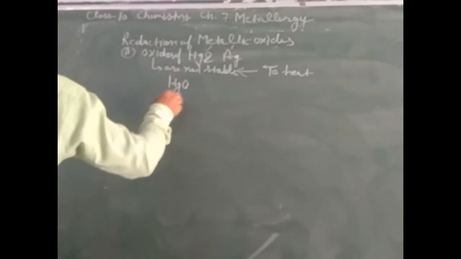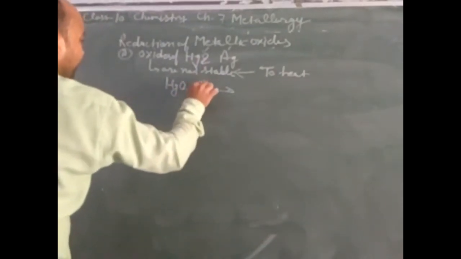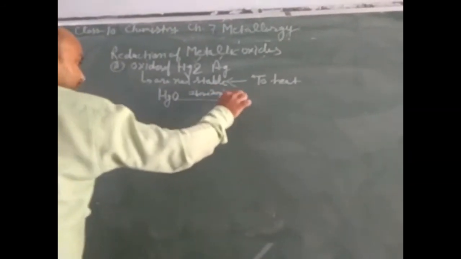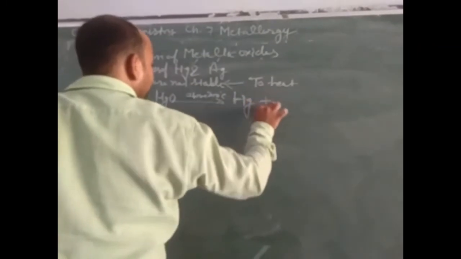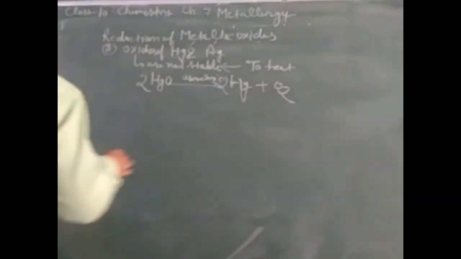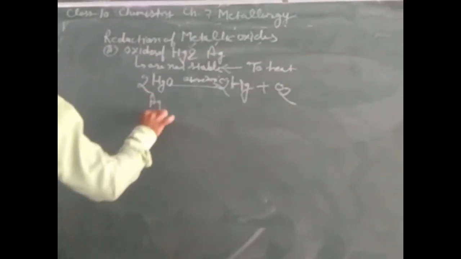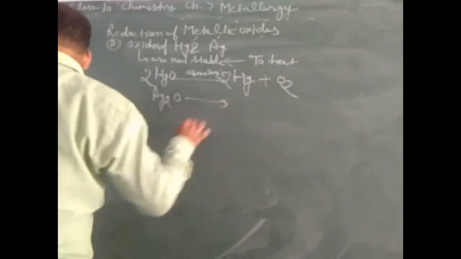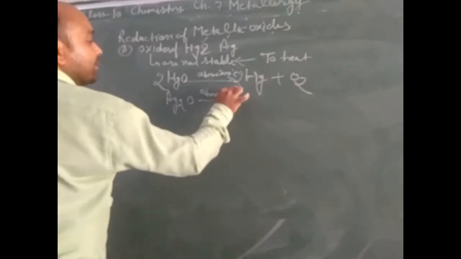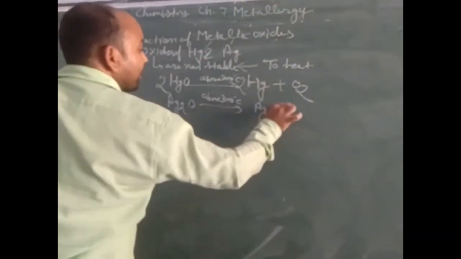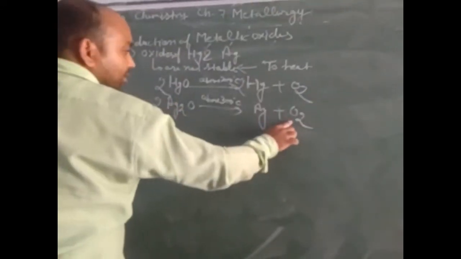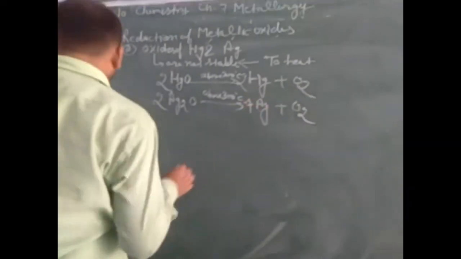Like mercuric oxide. Mercuric oxide when heated above 300 degrees Celsius gets reduced, and formation of mercury along with release of oxygen will occur. We can watch here. For balancing it, put 2 and put 2 here. This becomes balanced. In the similar way, Ag2O, that is silver oxide, also gets reduced by heating above 300 degrees Celsius, with formation of silver and release of oxygen. For balancing it, put 2 here so that the number of oxygen gets balanced, and 4 near silver.